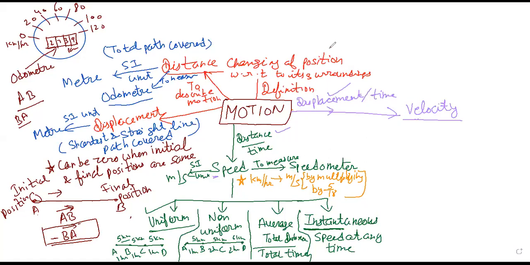Again the unit is meter per second. And then again we have some types of velocity. One is uniform.